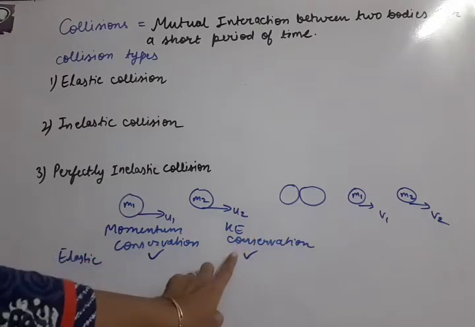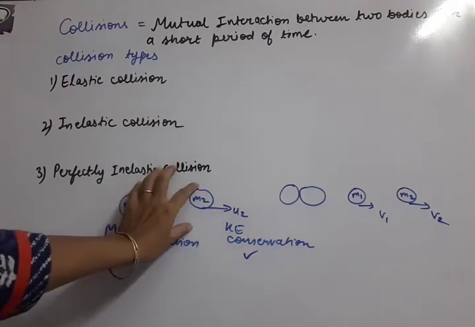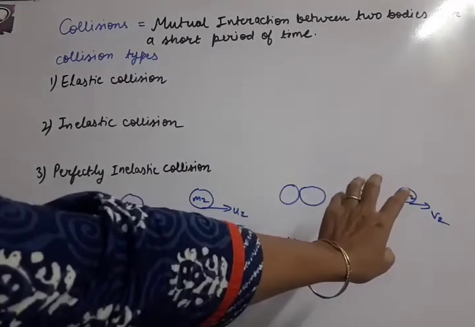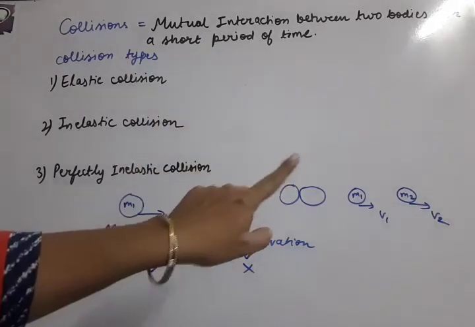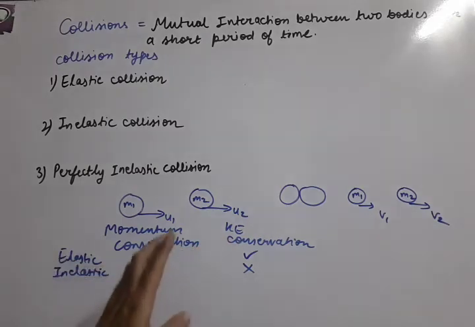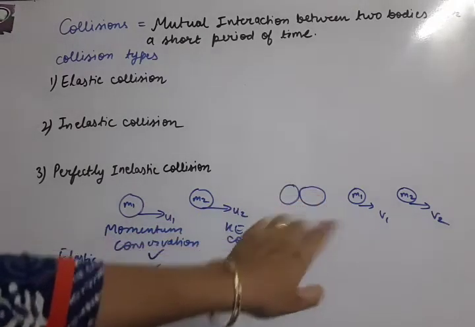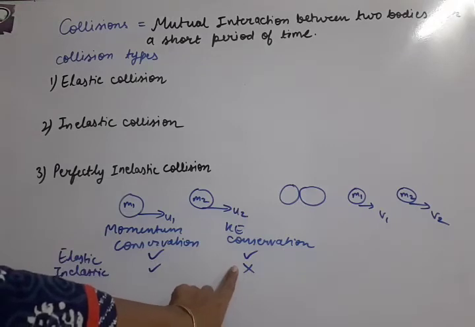In the same manner, kinetic energy is also conserved. Before collision total kinetic energy and after collision total kinetic energy is same. So elastic collision is the one in which both are conserved, momentum and kinetic energy. Then inelastic collision. Inelastic collision is that collision in which only momentum is conserved, kinetic energy is not conserved. So momentum remains same before collision and after collision, but some kinetic energy is lost in the collision. That's why here kinetic energy is not conserved.